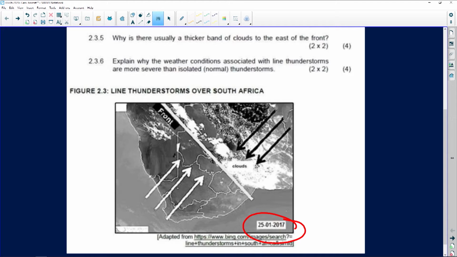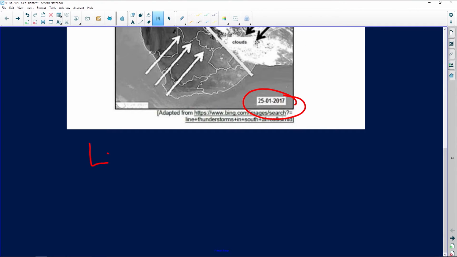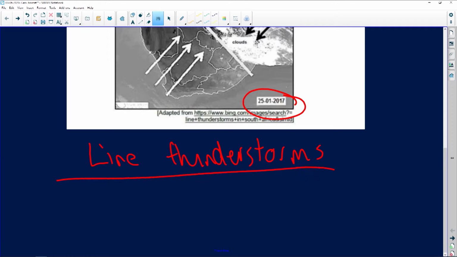Why is the date important to us? Simple reason: because we need to determine the season, so we can determine when we experience line thunderstorms. Like the name indicates, line thunderstorms obviously form in a line.